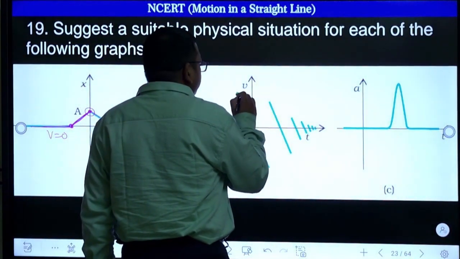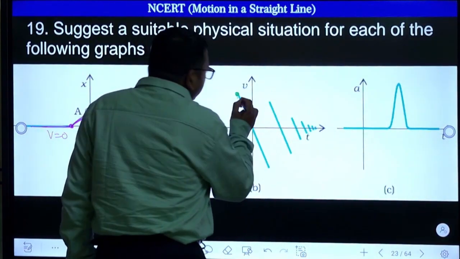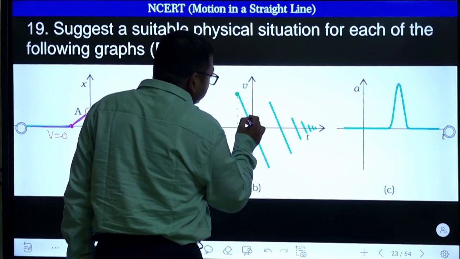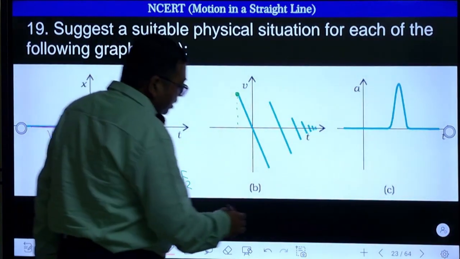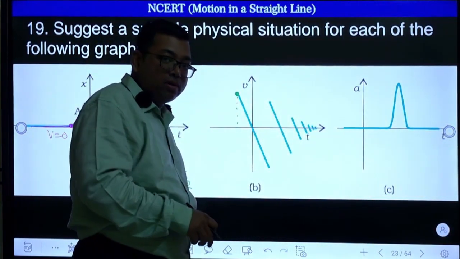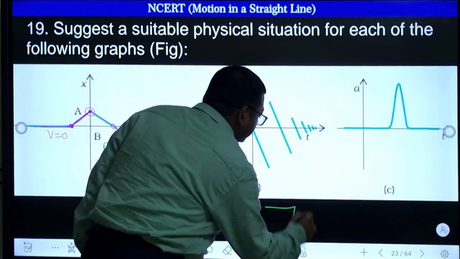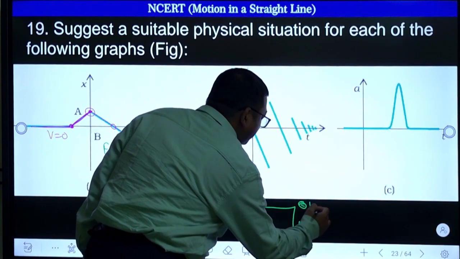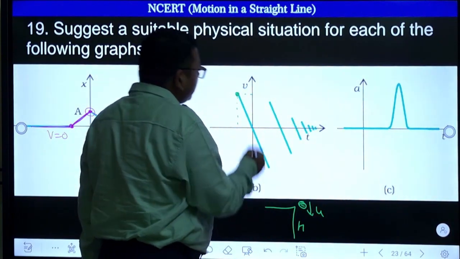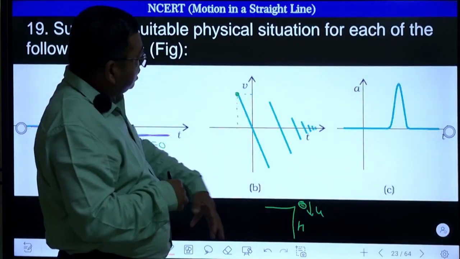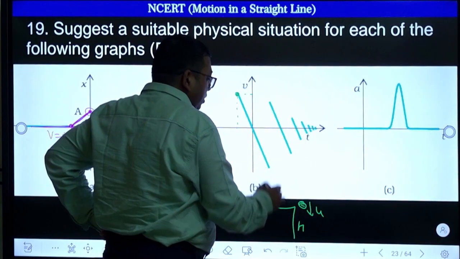Here, initially it has some velocity, and then the velocity, or you can say the speed, is decreasing and it is going in the negative direction. So you can assume that a person has thrown a body from a building of some height, with some initial velocity. So this is like an initial velocity in the downward direction. You take downward as positive. So initially the downward direction is positive, it is going like that, right?